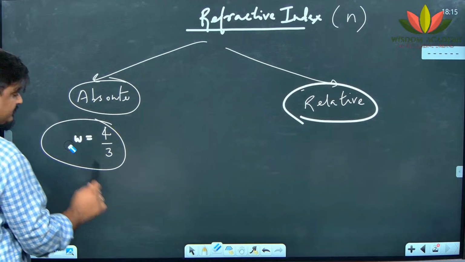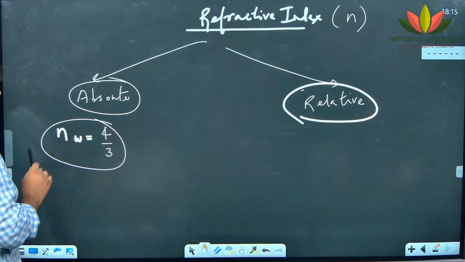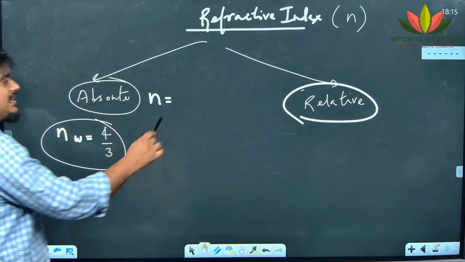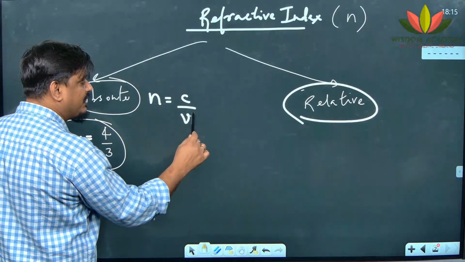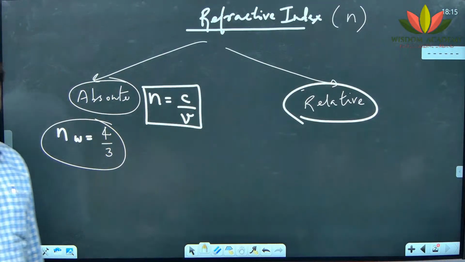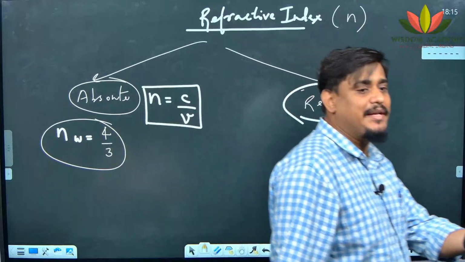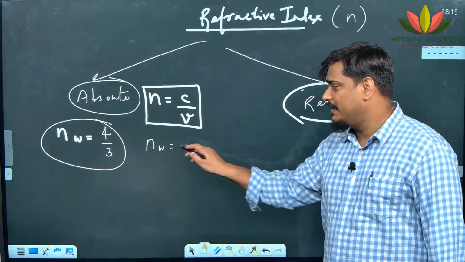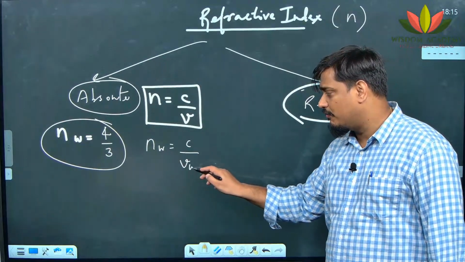So the formula of refractive index, which is absolute refractive index, is C by V. That is speed of light in vacuum divided by speed of light in that medium. For example, if I am writing n of water, then it will be C by V in water.